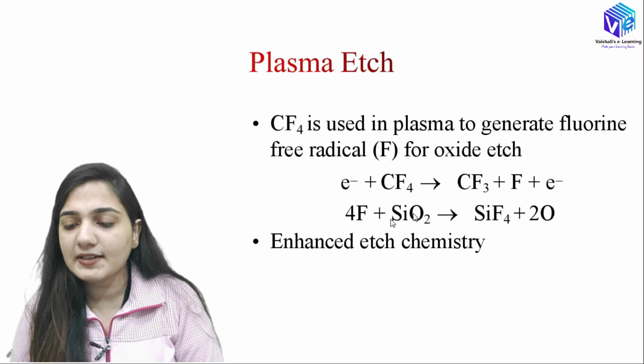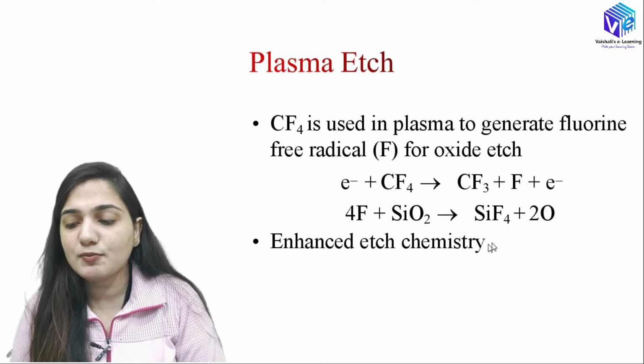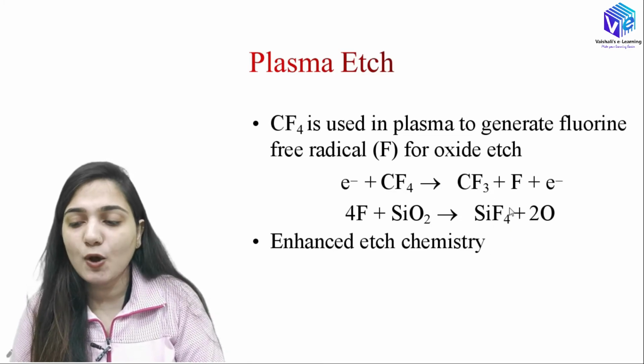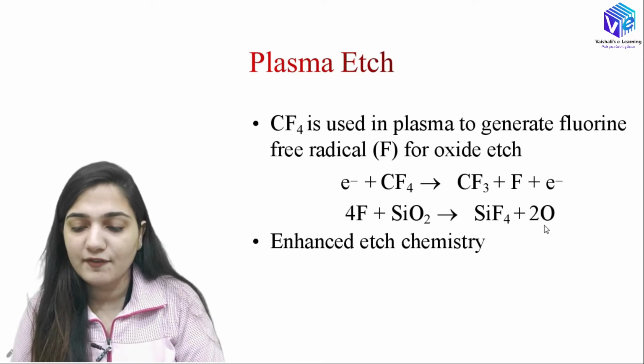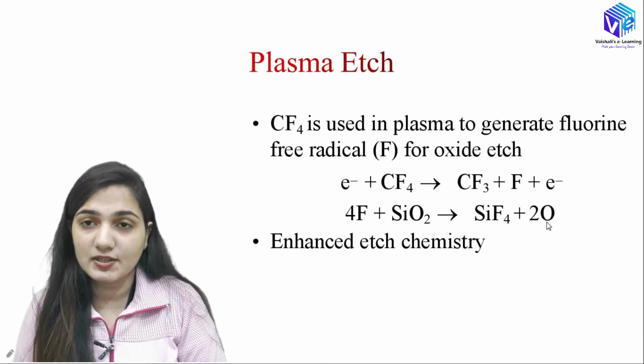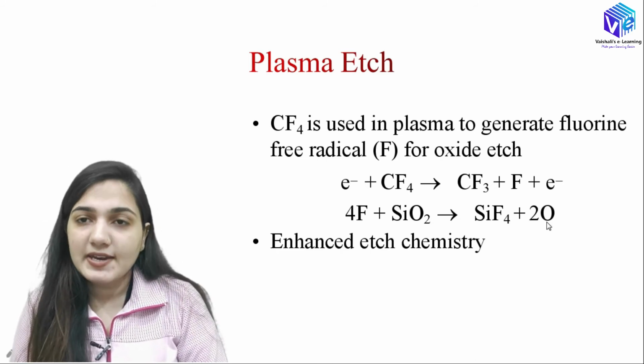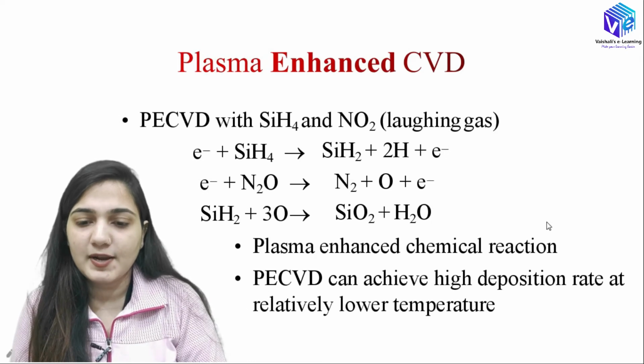This fluorine will react with the SiO2 and form SiF4, which is a gaseous compound, and this gaseous molecule will evaporate, and this is how we etch out the silicon dioxide layer. Plus here we have two oxygen radicals that are formed, which will enhance the etch chemistry. So whenever we have plasma, the etching will be done very easily. I hope now you understood the use of plasma.